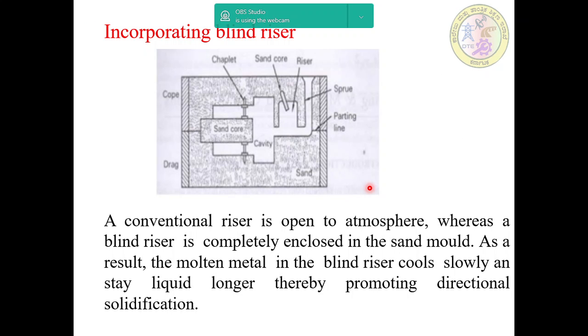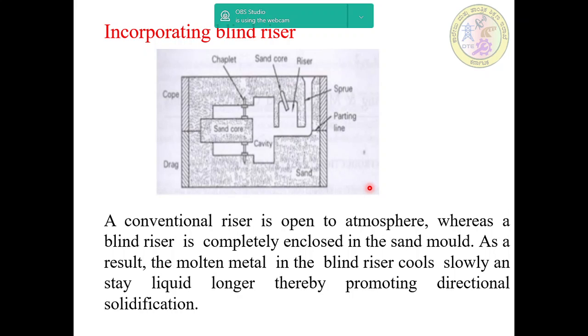And then incorporating the use of blind risers. Here a conventional riser is open to atmosphere, but the figure shows the blind riser is not open to atmosphere, and is completely enclosed in the sand mold.